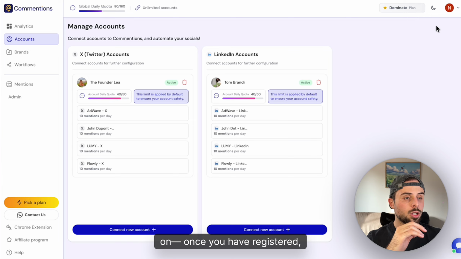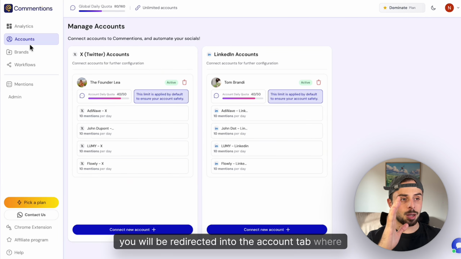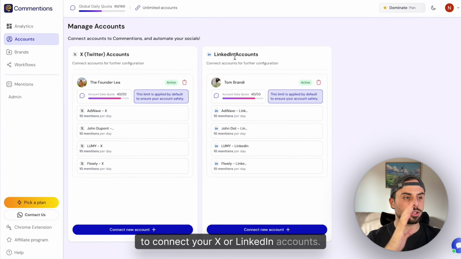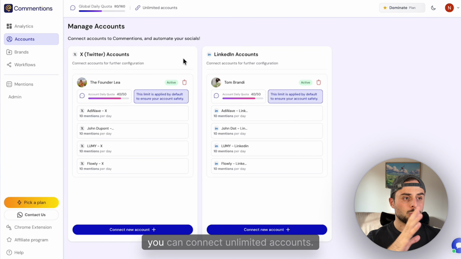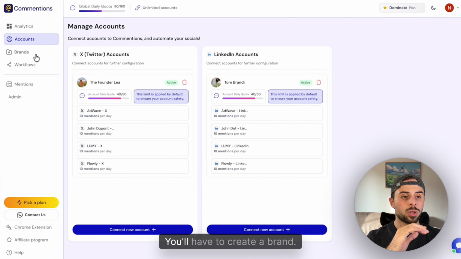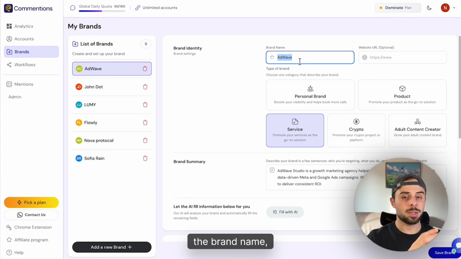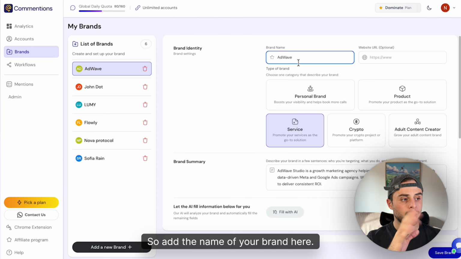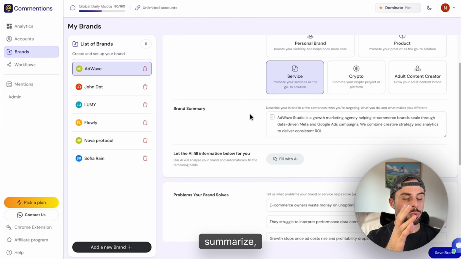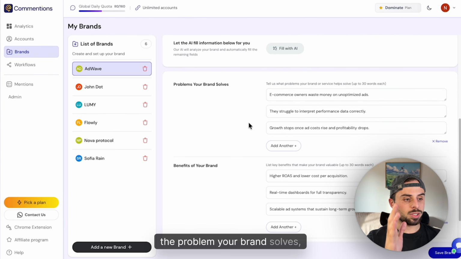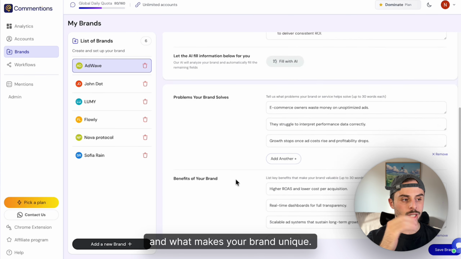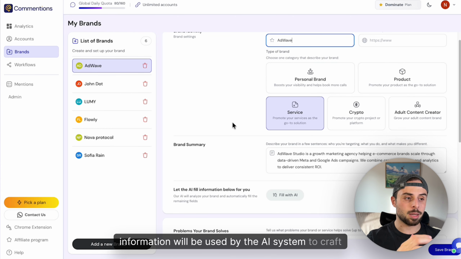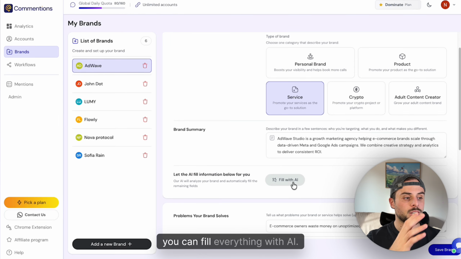Once you have registered, you will be redirected to the account tab, where you have to download the Chrome extension in order to connect your X or LinkedIn account. Once you have connected your accounts, you can connect unlimited accounts. You'll have to create a brand. Here, the brand name is what will be mentioned in the comment, so add the name of your brand here. You can choose a type of brand, summarize what your brand does, the problem your brand solves, the benefit, and what makes your brand unique. Enter correct information because all of this information will be used by the AI system to craft the comment. If you're lazy, you can fill everything with AI.